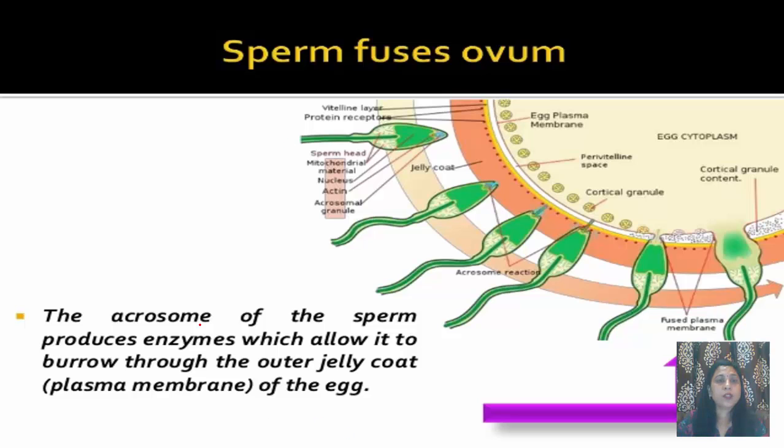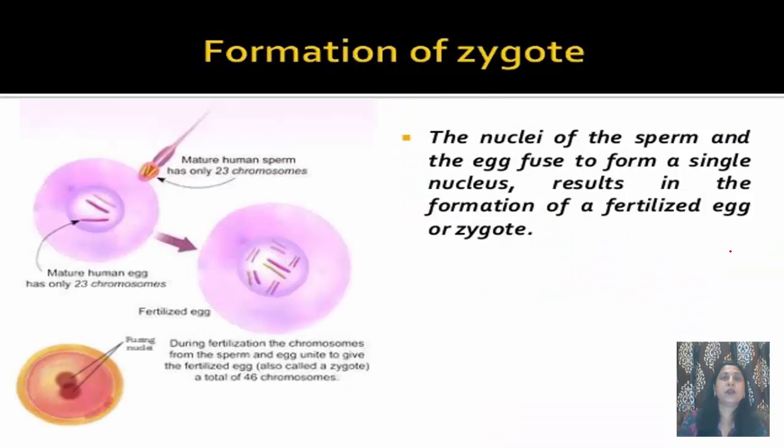Now the acrosome of the sperm produces enzymes which allow it to burrow through the outer jelly coat of the egg. Millions of sperms are trying to fertilize the egg. The one that succeeds in dissolving the outer jelly coat, its nucleus fuses with the nucleus of the egg and a zygote is formed.